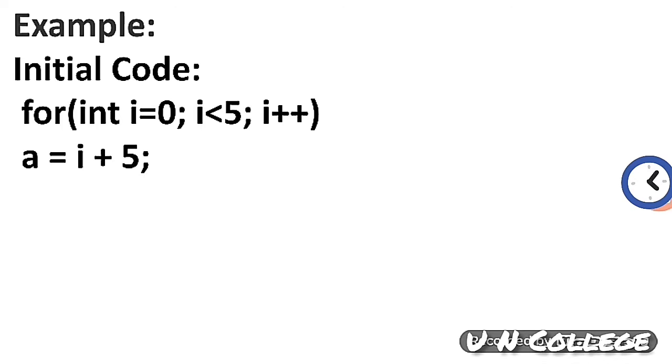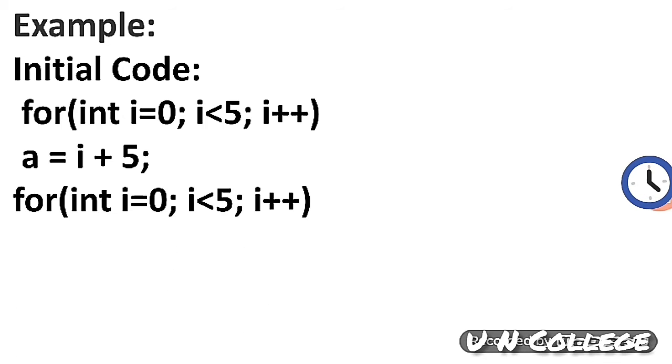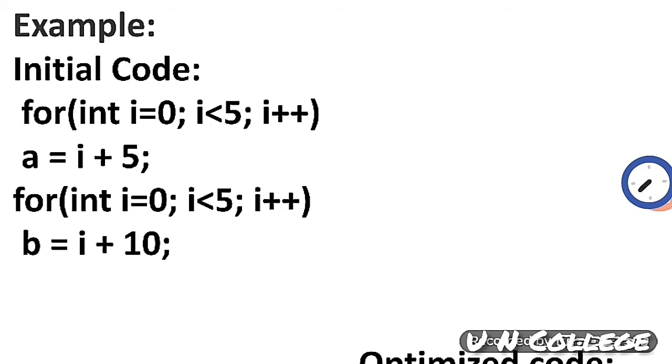Now here I have used one example to explain the meaning of loop jamming. The initial code is for int i equal to 0, i less than 5, i plus plus, a equal to i plus 5. Then the next loop is for int i equal to 0, i less than 5, i plus plus, b equal to i plus 10.